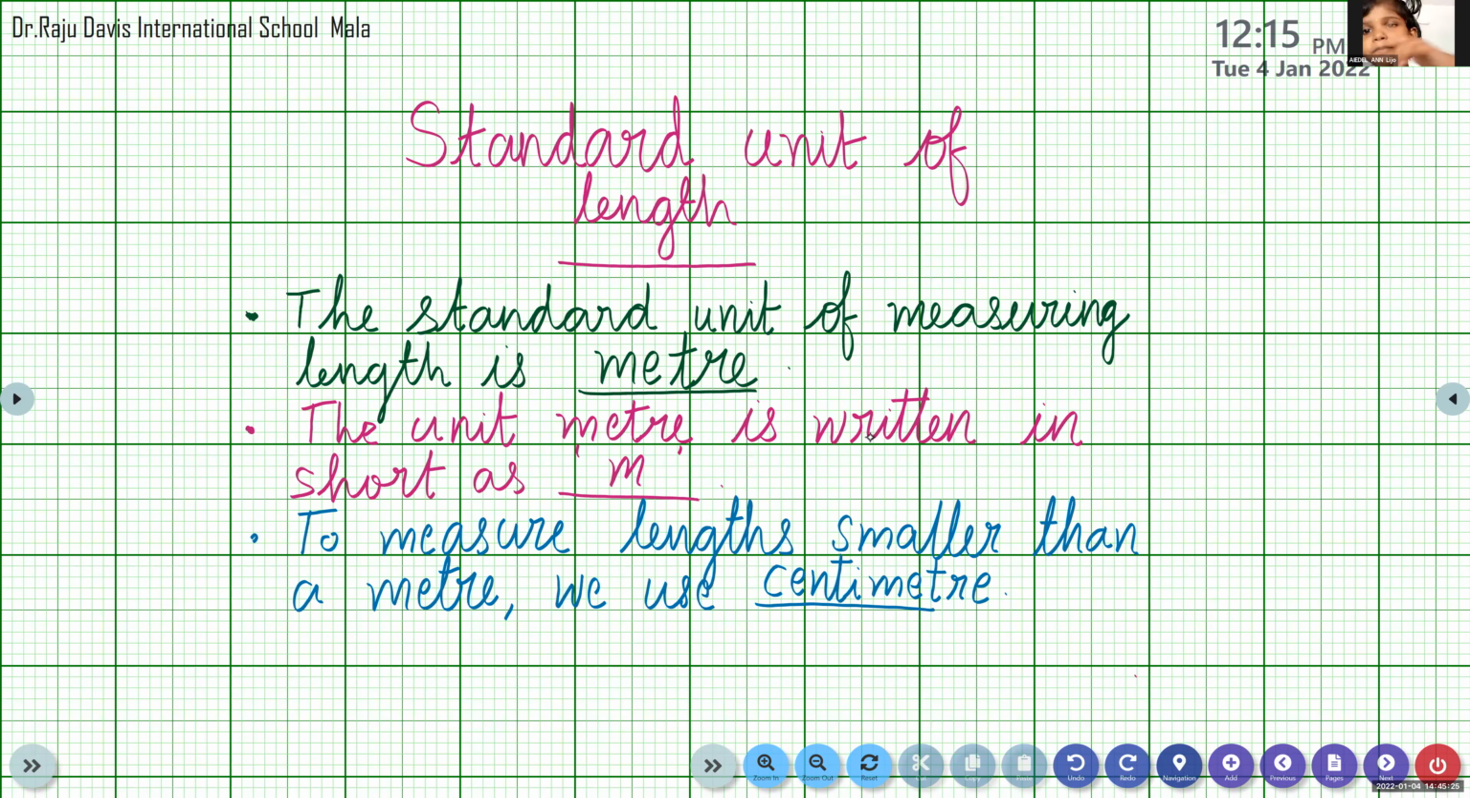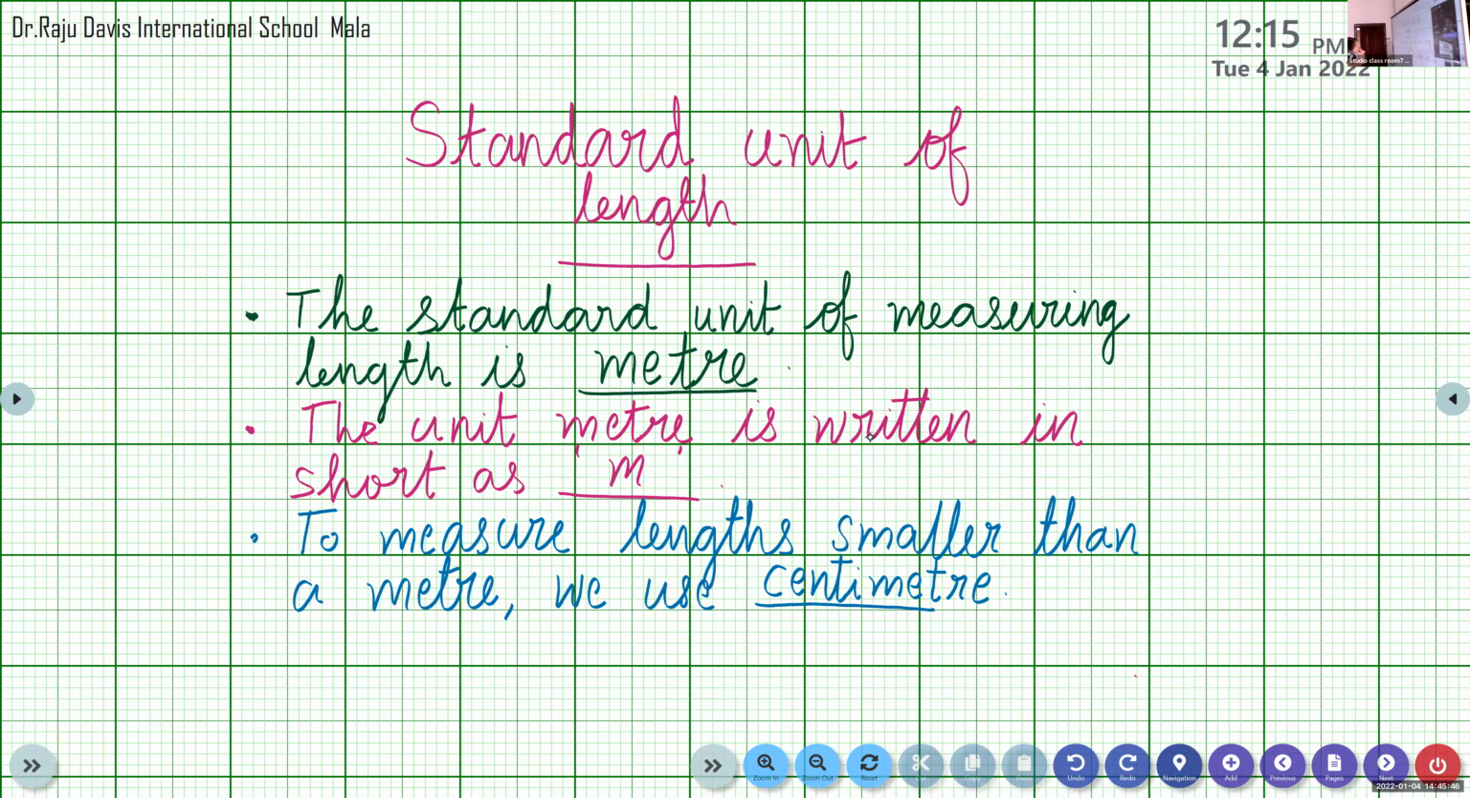Anaya, complete? Yes, ma'am. Anaya is showing some certificate. Very good. You took part in some competition? Yes, storytelling competition. Okay, very good. Congratulations.